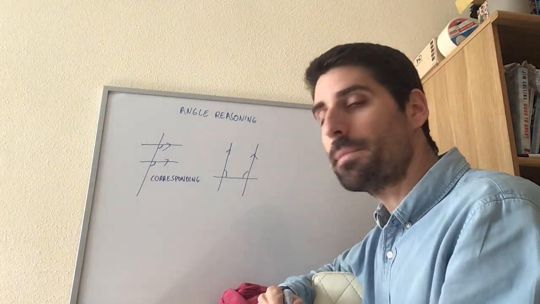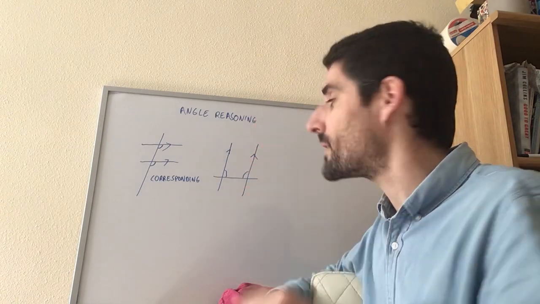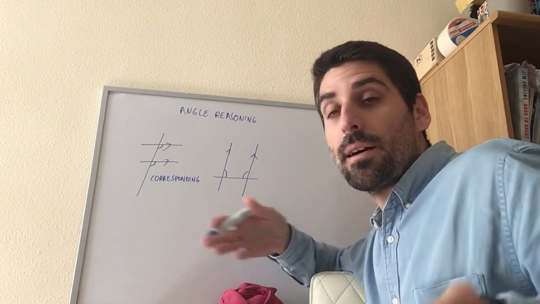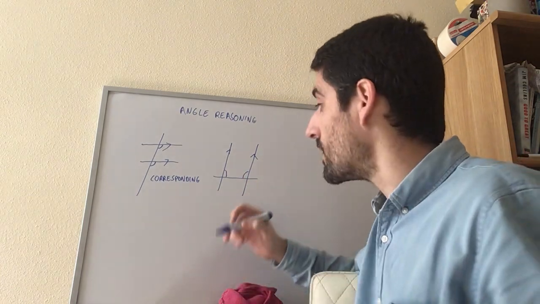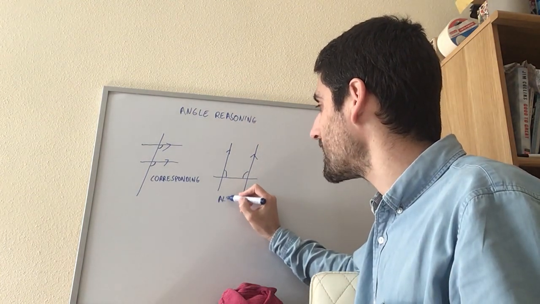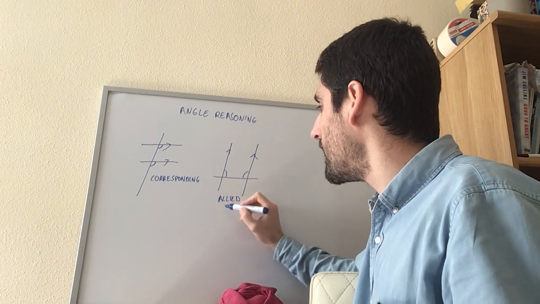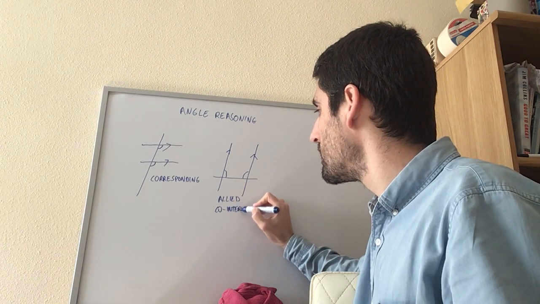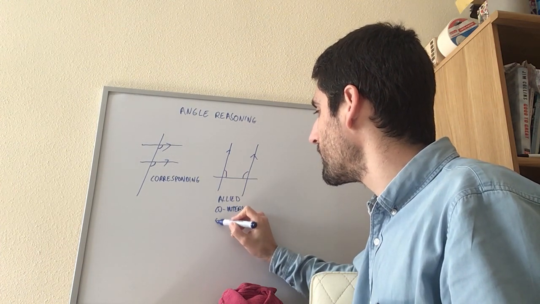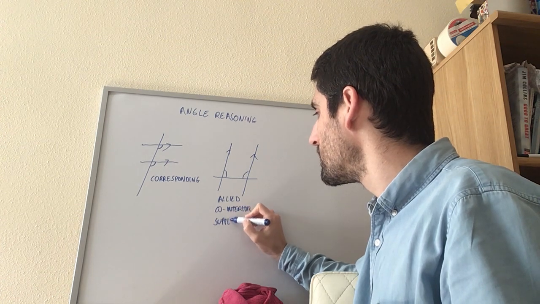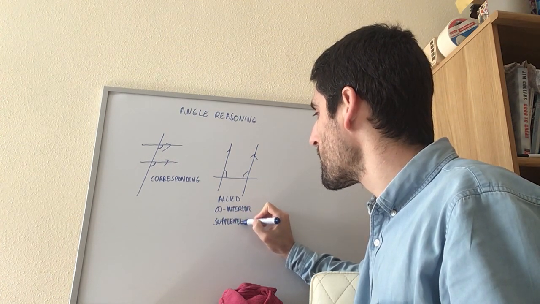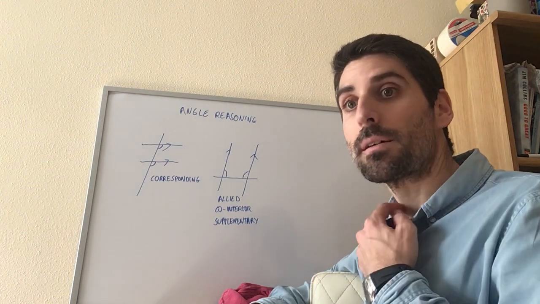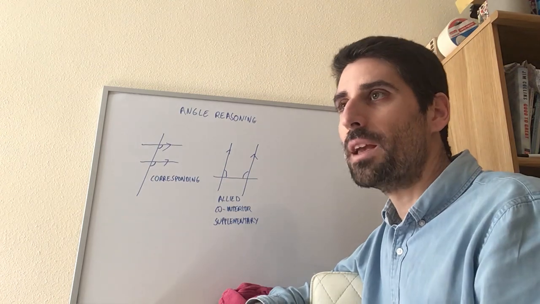So those angles have got a name. They actually got three names. I don't know why, but I use whichever one I feel like at that point in time. So they could either be called allied angles, co-interior, or they're also called supplementary angles. Okay, any of the three names would do. If you're lazy, just choose one.